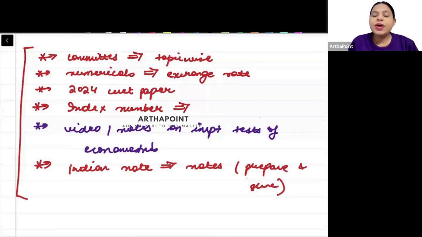Some questions in the mock paper may not be what I have taught you. That is absolutely done intentionally. Why I have done that intentionally is that if there is even a 1% chance that it can come in the exam, it is covered through the mock paper. For example, in environmental economics there is something called shadow price.